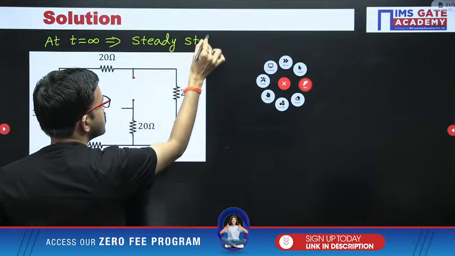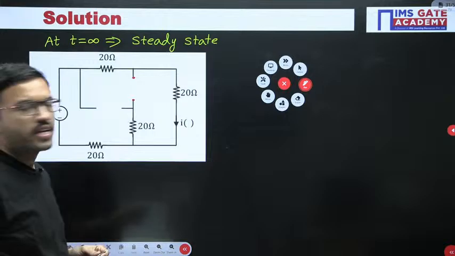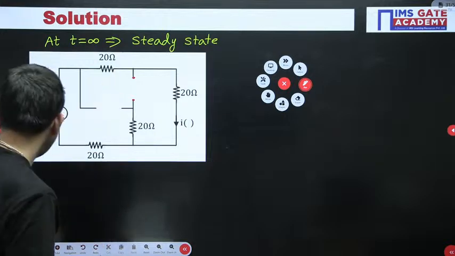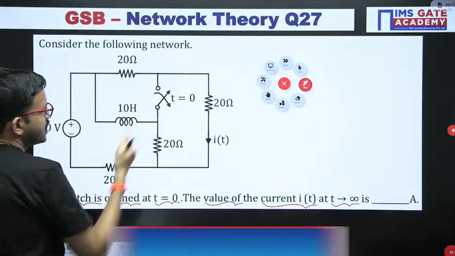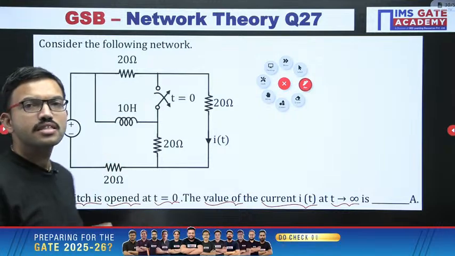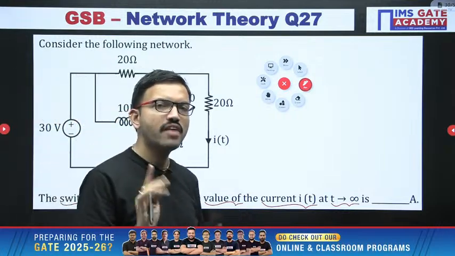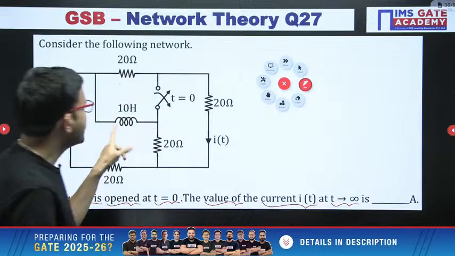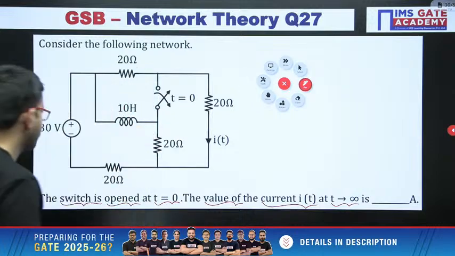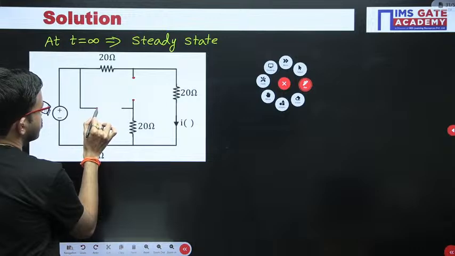Here the switch is in open position. In steady state, inductor acts as short circuit. Earlier the capacitor acted as open circuit; here the inductor acts as short circuit.